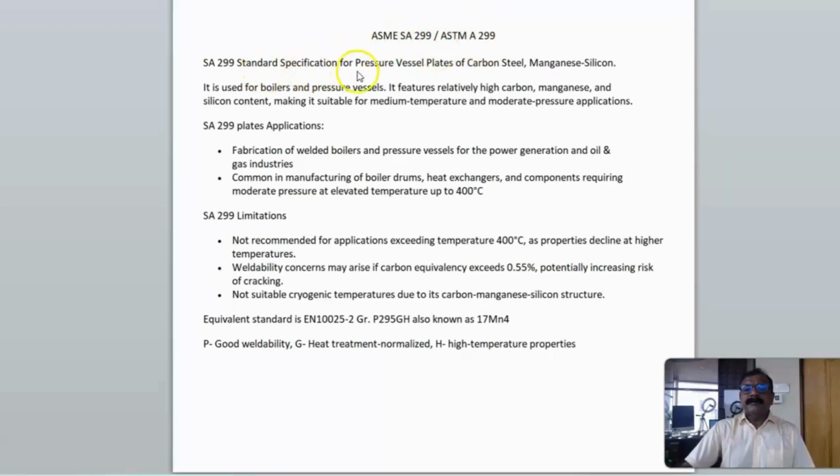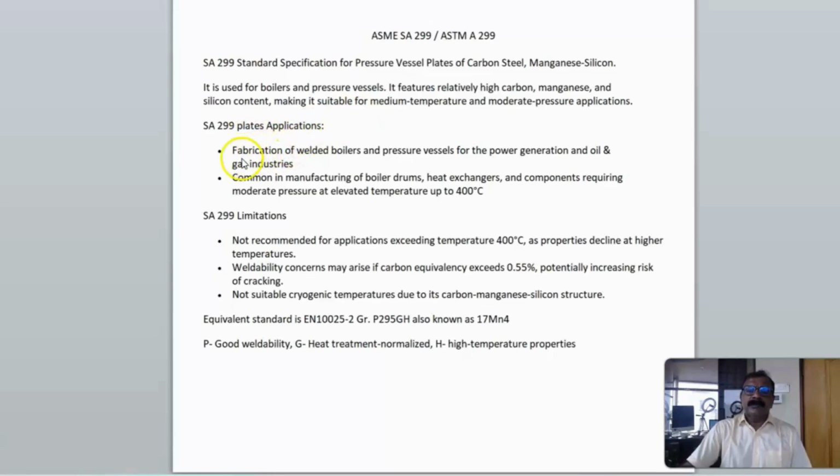This is the standard specification for pressure vessel plates of carbon steel, manganese silicon also. It is used for boilers and pressure vessels. It features relatively high carbon, manganese and silicon content, making it suitable for medium temperature and moderate pressure conditions.